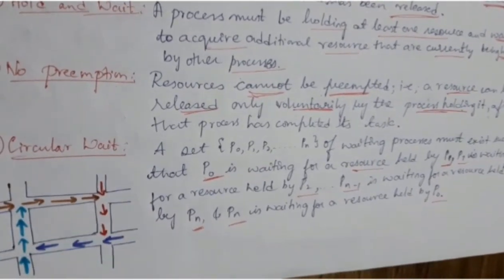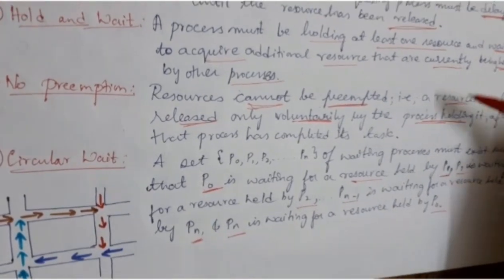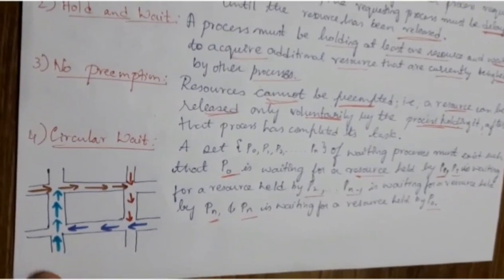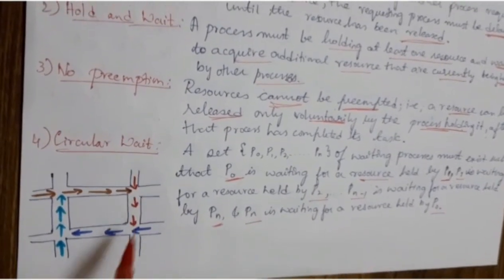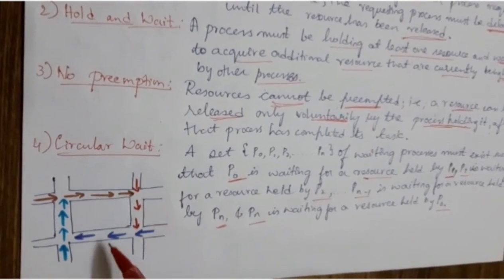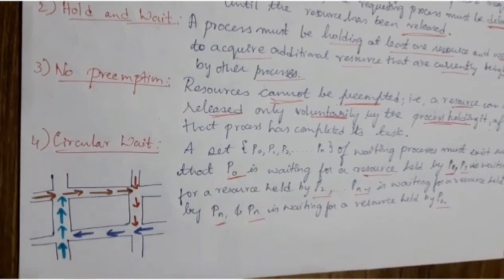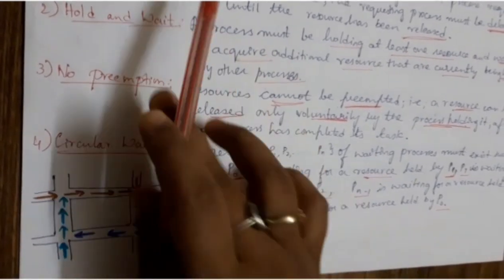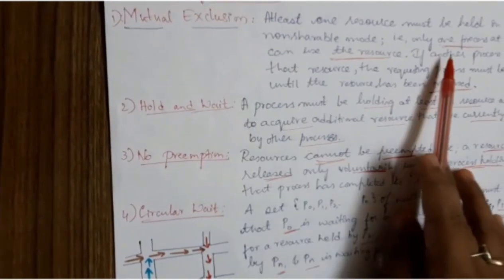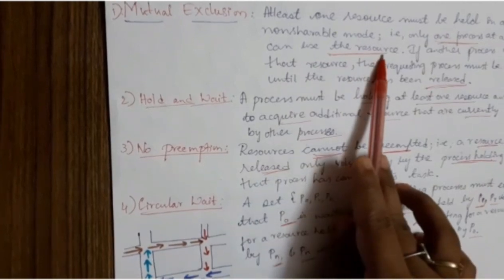Now the best example to see all these four conditions being met is the one I have written here. Consider this as a road where vehicles are moving in all four directions: north, south, east and west. First, mutual exclusion says that only one process at a time can use the resource.